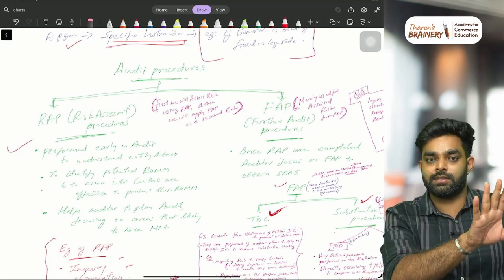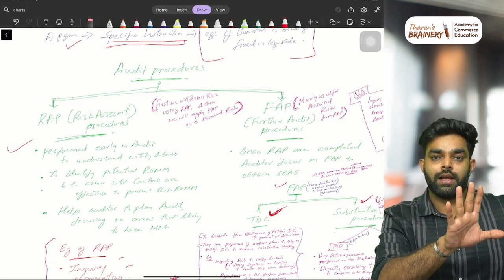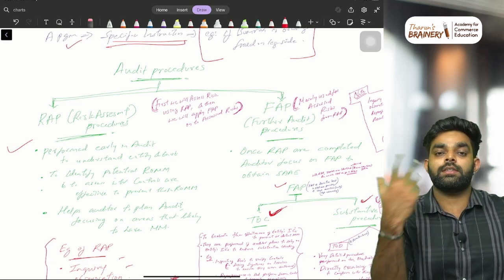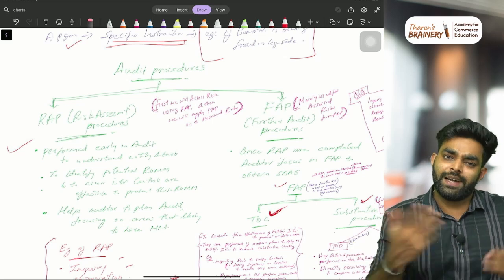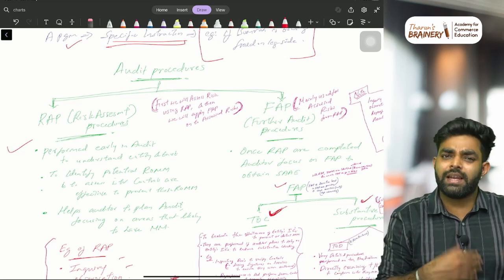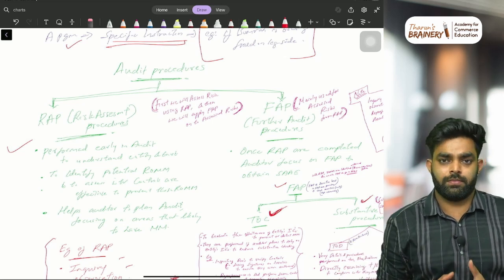Last year's sales with this year's sales. Last year it was 10 lakh, now it is 12 lakh. So what do you understand? 2 lakh sales is increased. 20% sale is increased. That is what we call analytical procedure. Comparing anything and arriving at a conclusion.